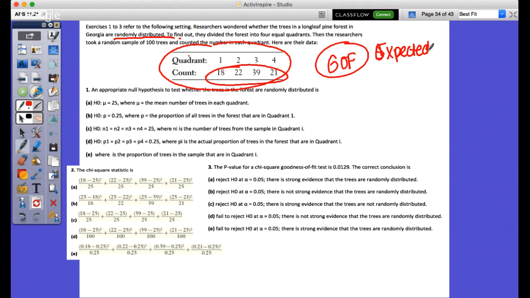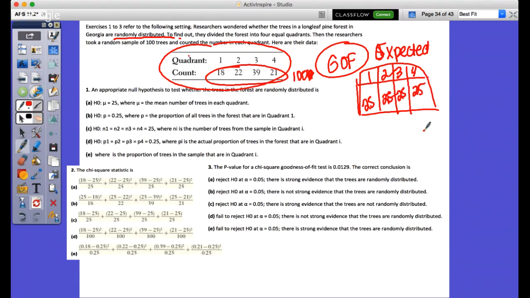But I thought that's why the observers are not the same number. Correct. So the expected would be that they would be in 1, 2, and 3, and they're all the same numbers. And they would be all the same number. So if the sample size was 100, sorry, not 1,000, 100, we would say 25% would be in each. You follow me? 25% times 100 is 25, right?